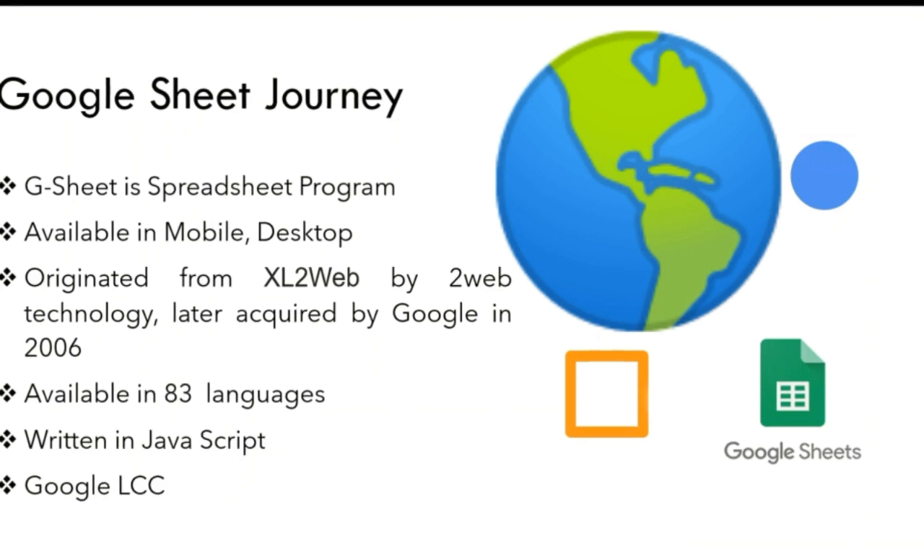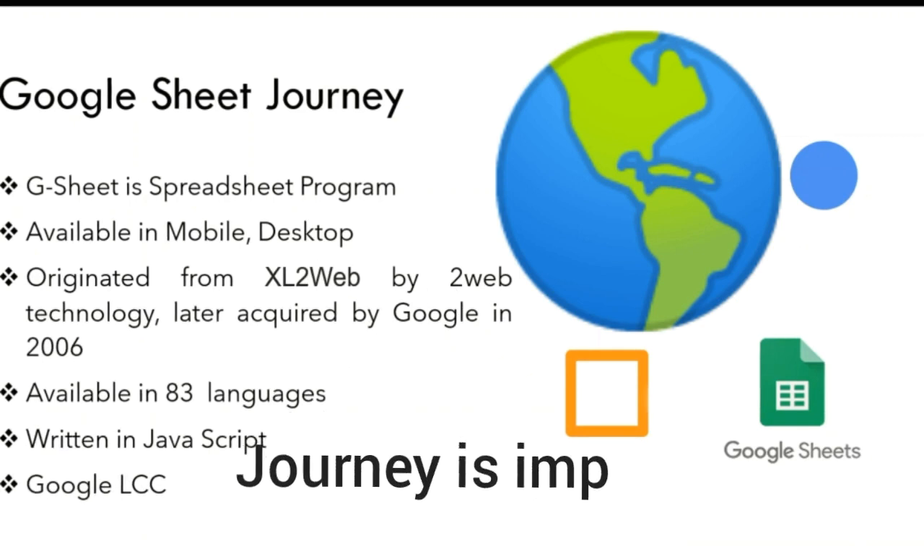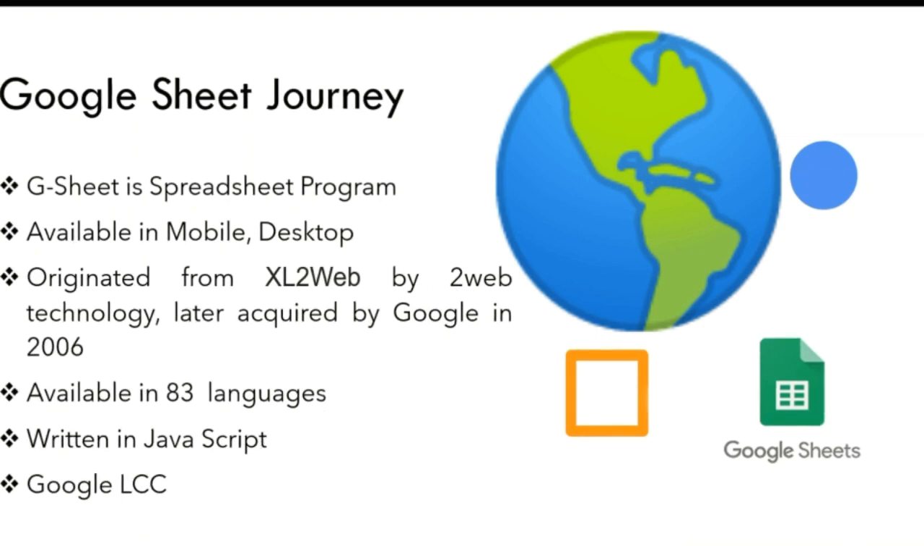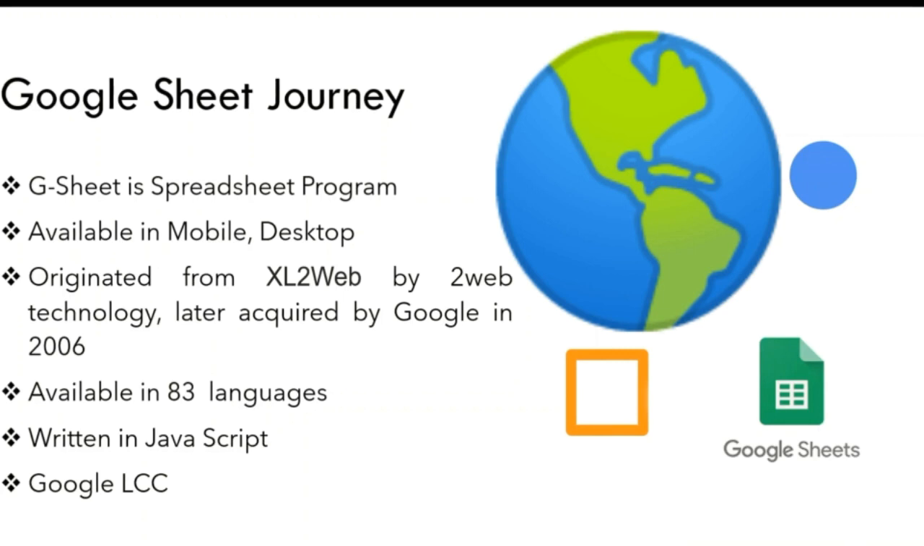So G Sheet is basically Google Sheet. I'll describe it as G Sheet in my video. Wherever I say G Sheet, it represents Google Sheet. Google Sheet is a spreadsheet program like Excel. It is a similar program, and it is available on mobile.